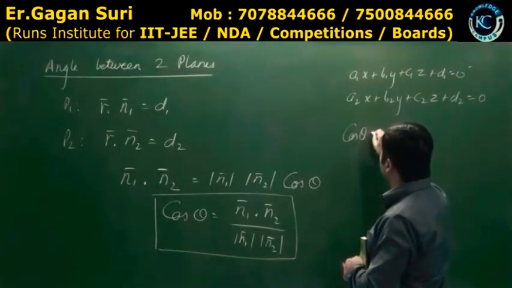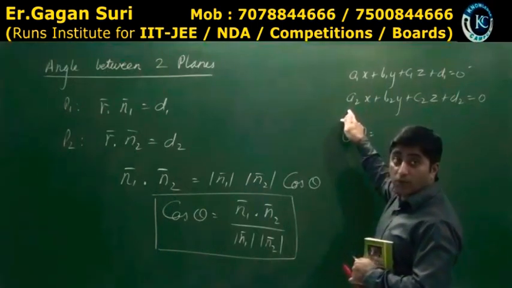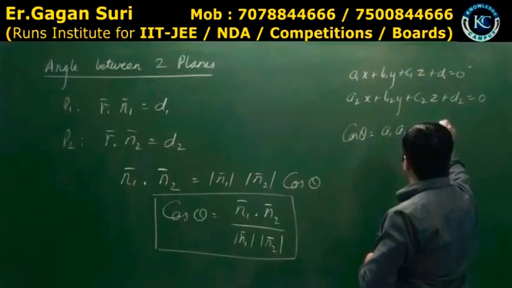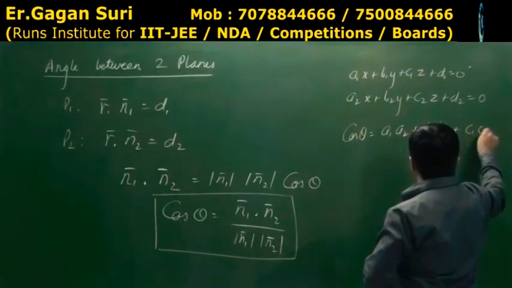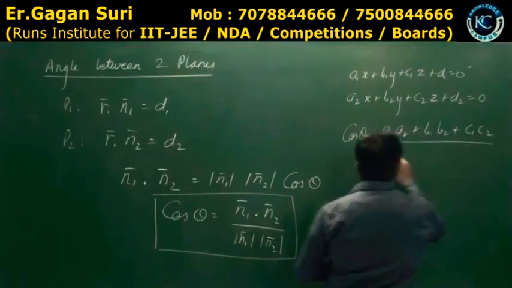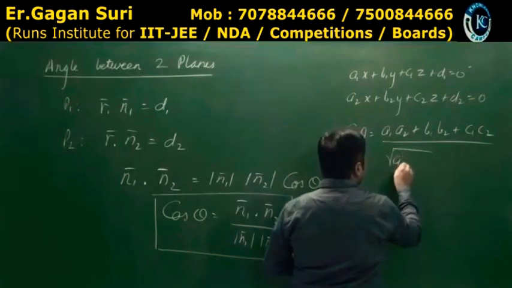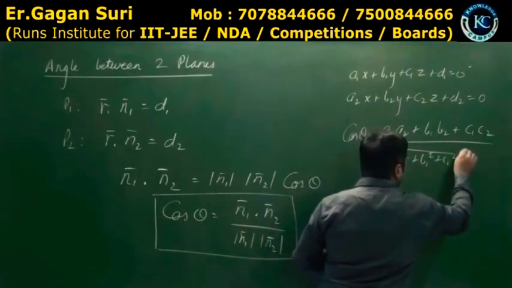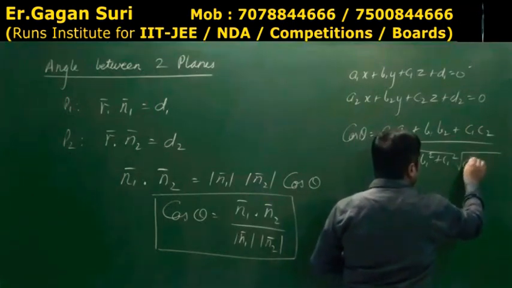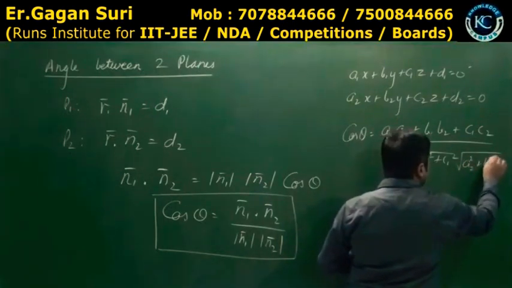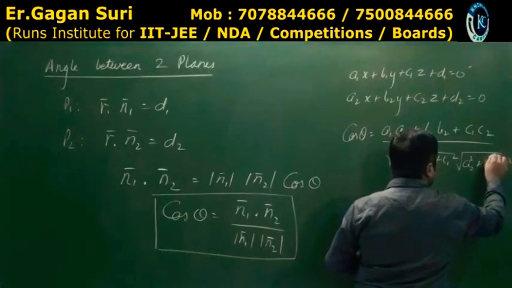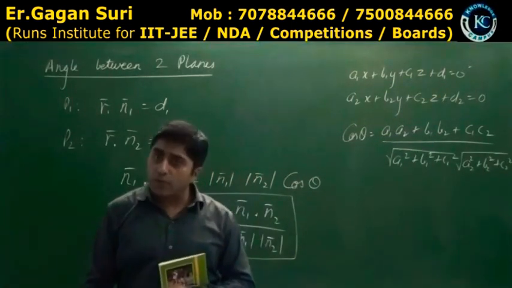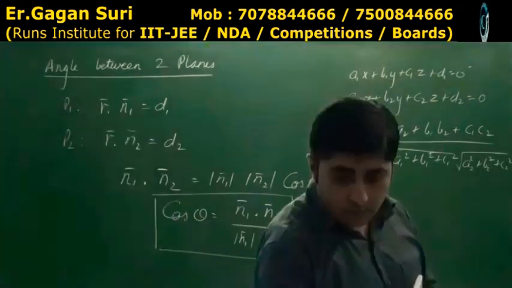It is a1 a2 plus b1 b2 plus c1 c2 upon under root of a1 square plus b1 square plus c1 square and under root of a2 square plus b2 square plus c2 square. So it's not a new formula for you people. I hope you understood. This was the basic concept.